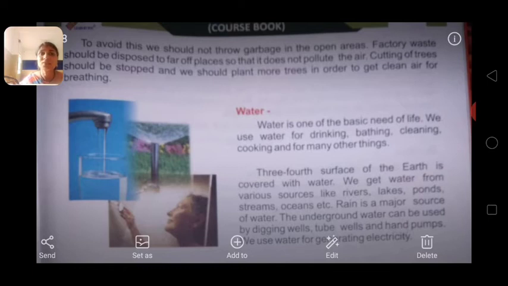We get water from various sources. Do you know that? Can you tell me what the sources of water are? Yes: rain, lake, river, ponds, sea, yes or no, and the best source of water is rain only, okay. So we get water from various sources like rivers, lakes, ponds, streams, oceans, etc. But rain is a major source of water. The underground water also can be used by digging wells.